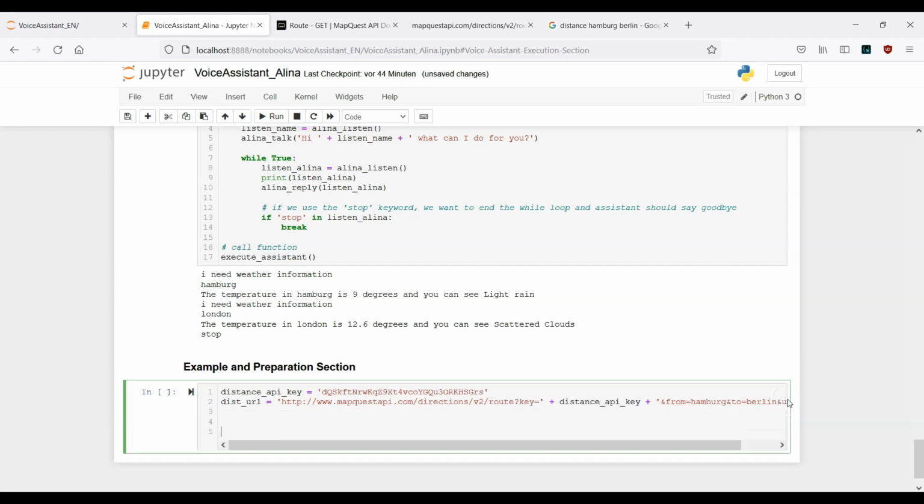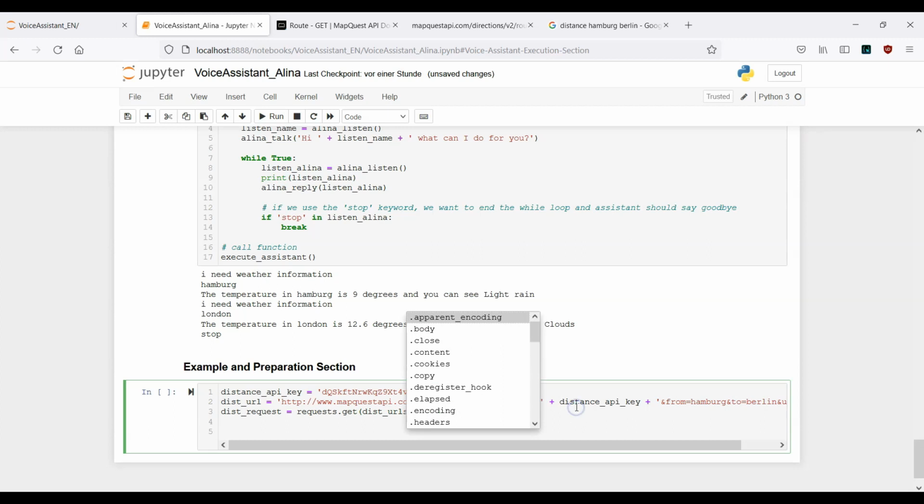What I want to do in the next step is the following. Now we need to do our request. Let's say it's a dist request, or let's make it this way: dist request equals requests.get. Here we need to provide the URL. It's this one, distance URL, or in our example just a dist URL. And this one we of course want to have in JSON format. That means .json. This is actually it.